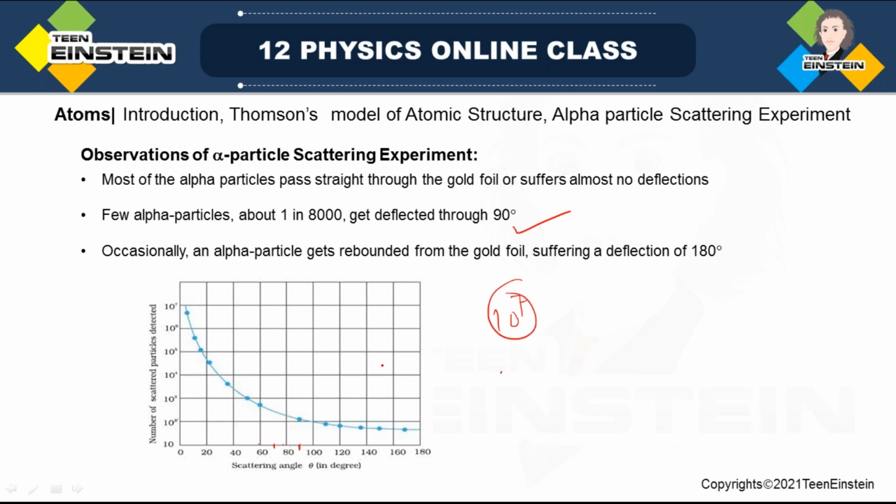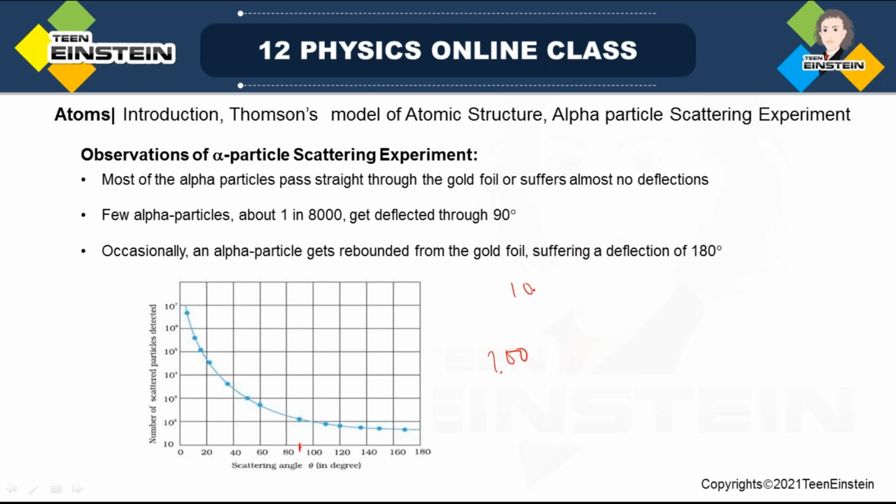Almost 10 to the power 7. If you take the ratio, out of 10 to the power 7, how many alpha particles do you get here? Some 100 alpha particles you see at the 90 degree angle.